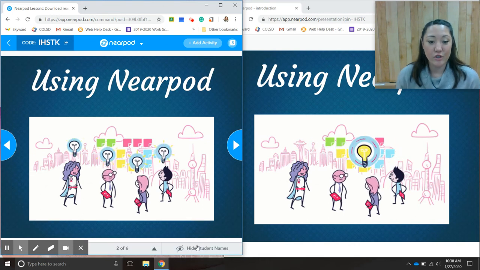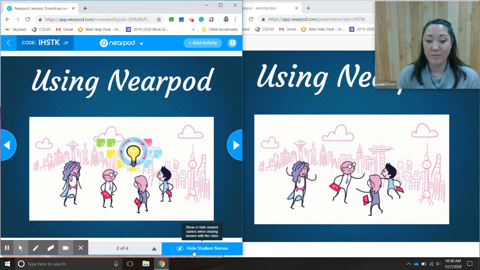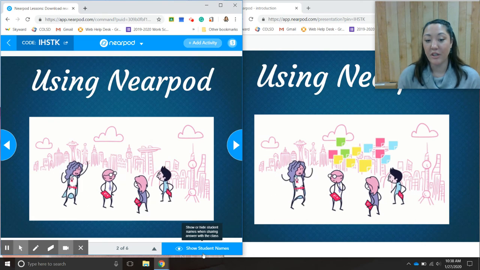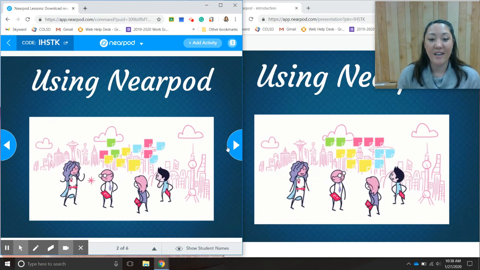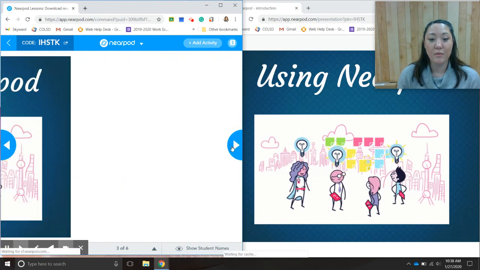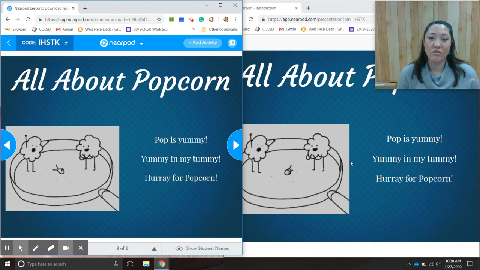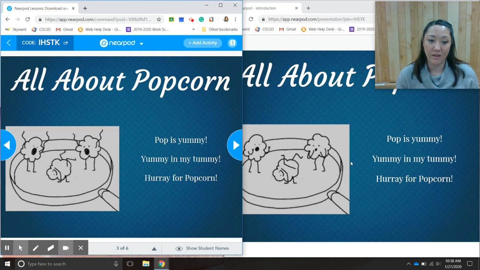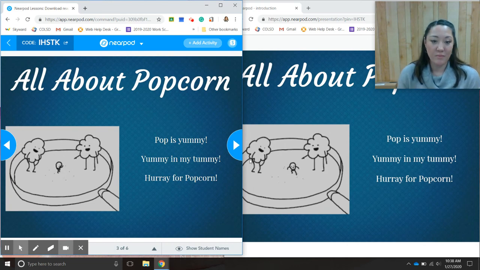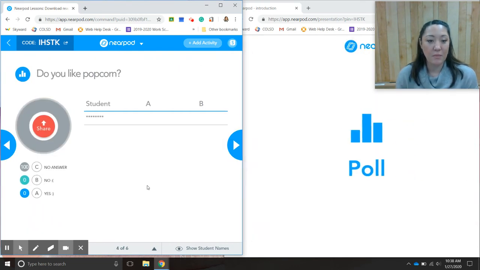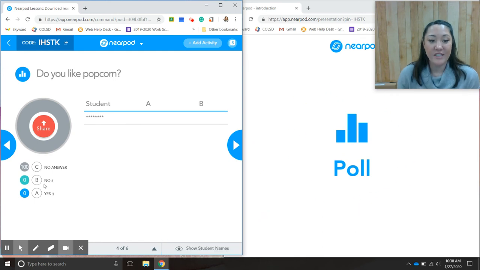Now I can choose as a teacher to hide student names, or I can show student names. So I'm going to show student names right now. And as a teacher, I get to move them through the slide, and they have to stay caught up with me, and you are controlling what they're seeing and viewing. The first slide is all about popcorn, and yes, I think popcorn is yummy. Now, this is the poll.